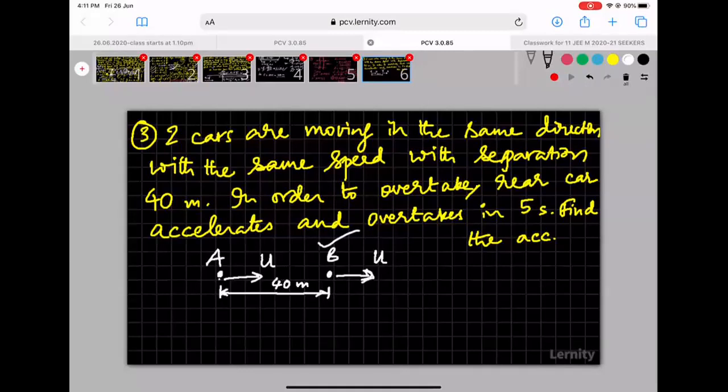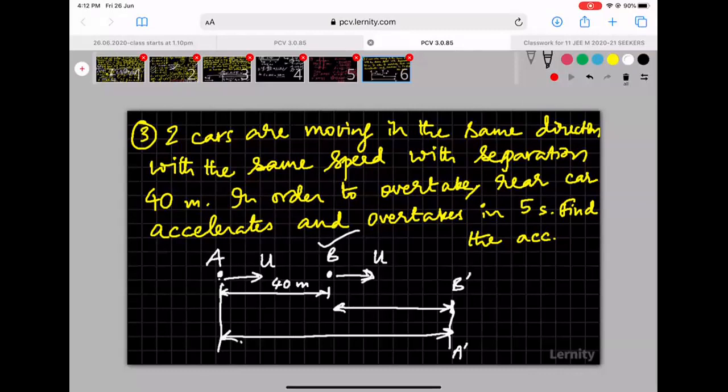Let us say in 5 seconds, B has covered a certain distance and has reached here. This is B dash, the new position of B. But in 5 seconds, the new position of A must also be the same. From here, it should have reached here, A dash.